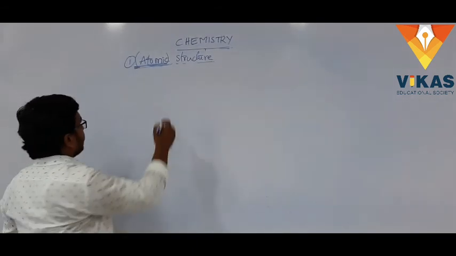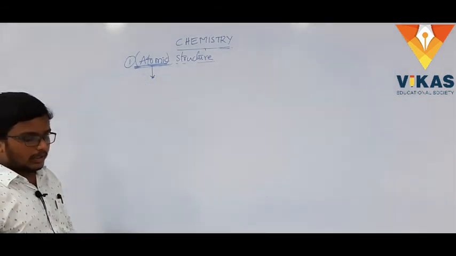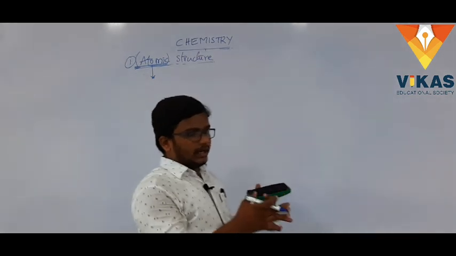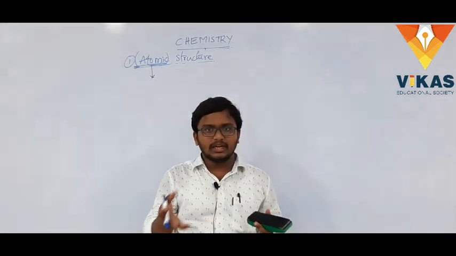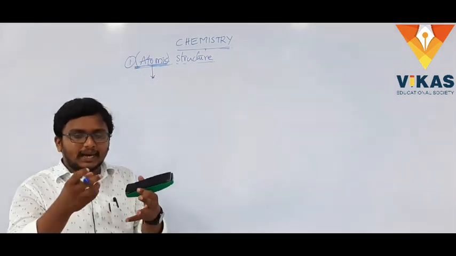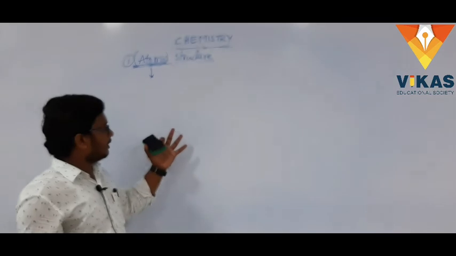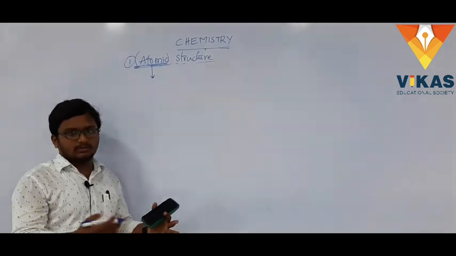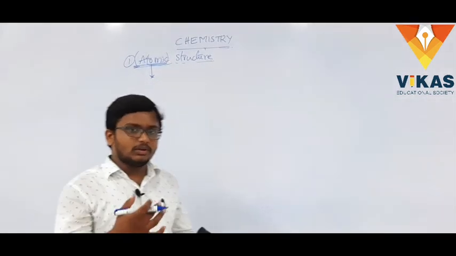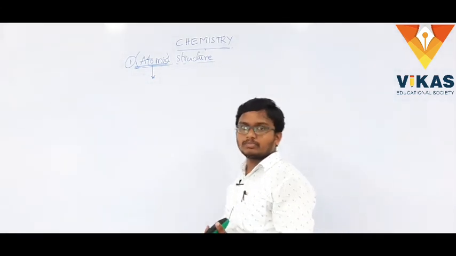By the end of the 18th century and the beginning of the 19th century, they came to know that some particles are present in the atom. By the 20th century, they came to know that many subparticles are present in an atom.